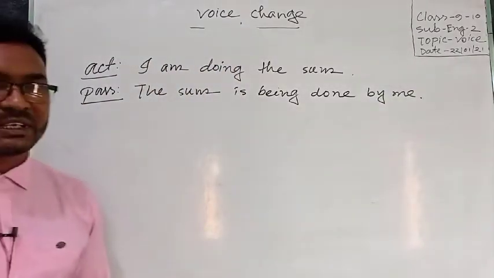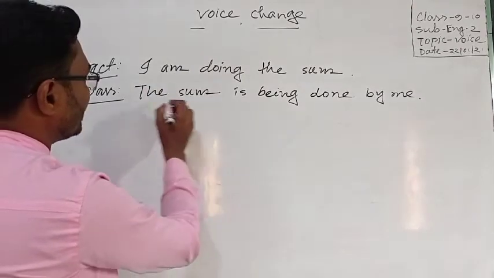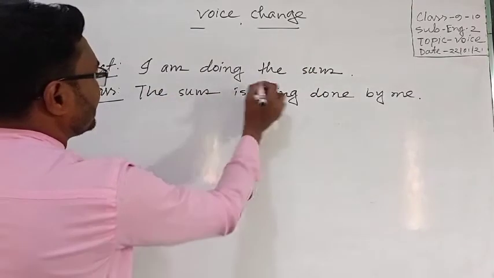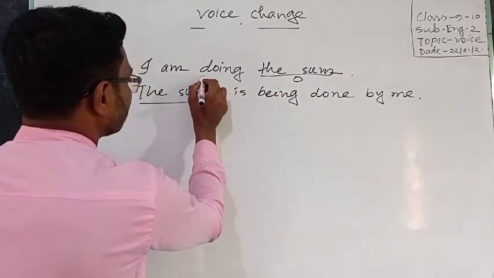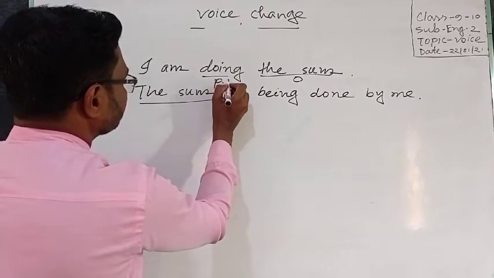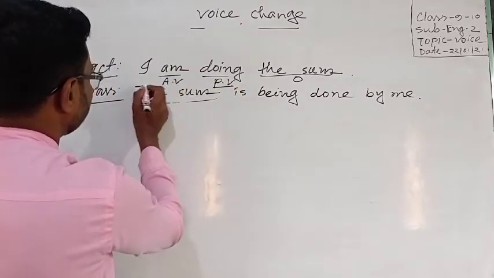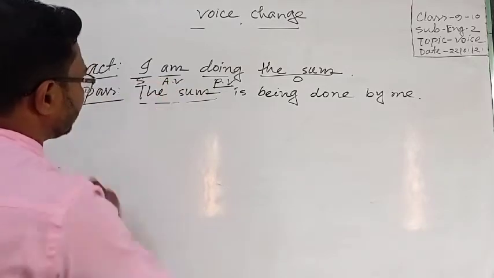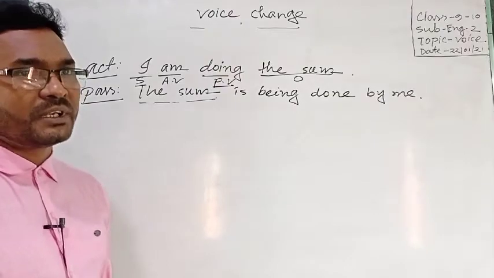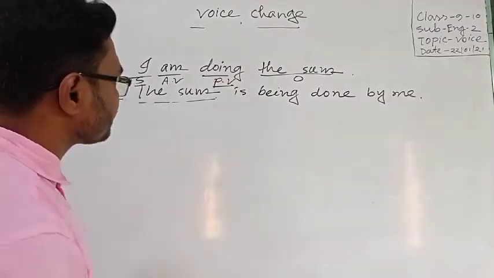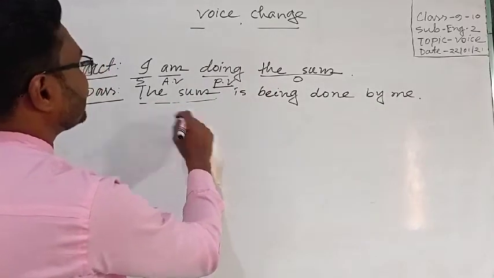Dear student, according to rules, I have first used object as a subject. This is the object of the sentence, this is the principal verb, this is the auxiliary verb, and this is the subject.